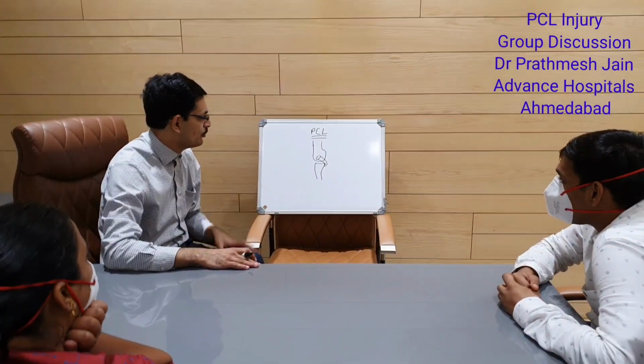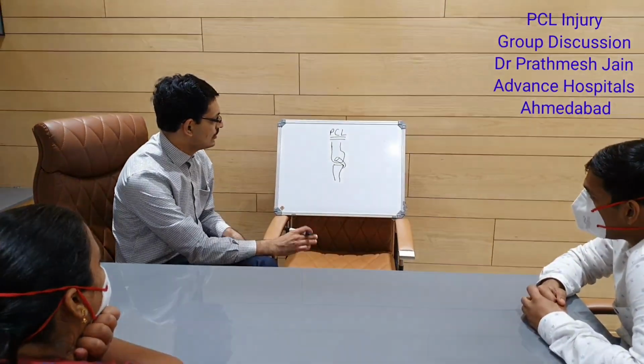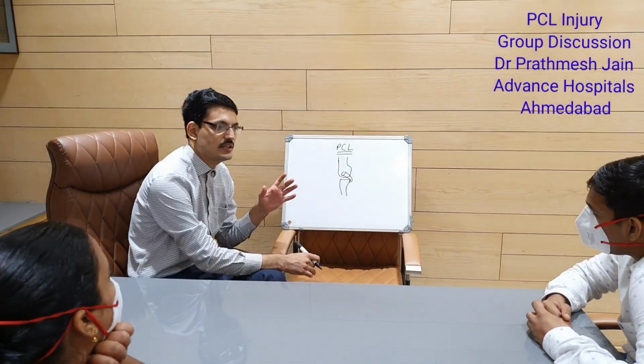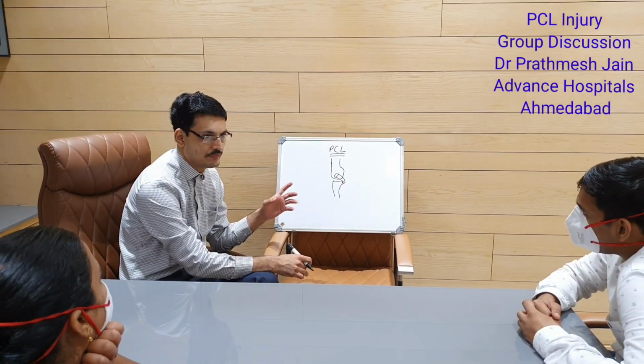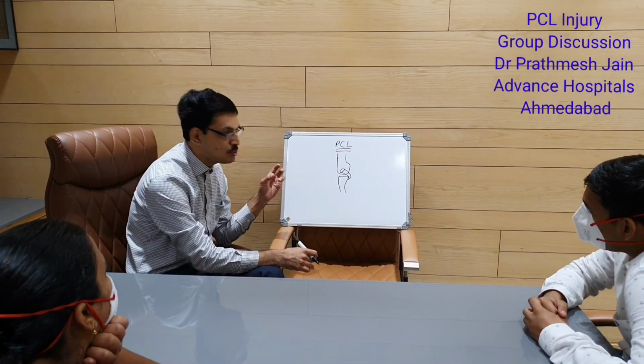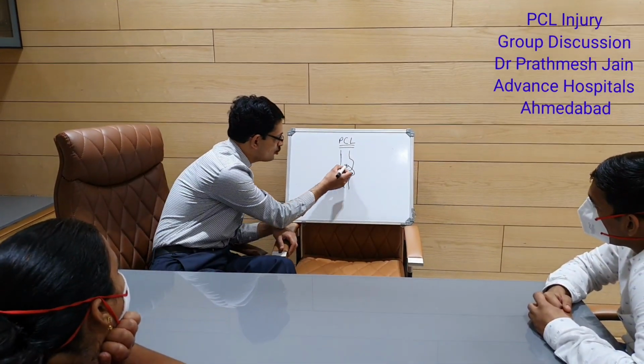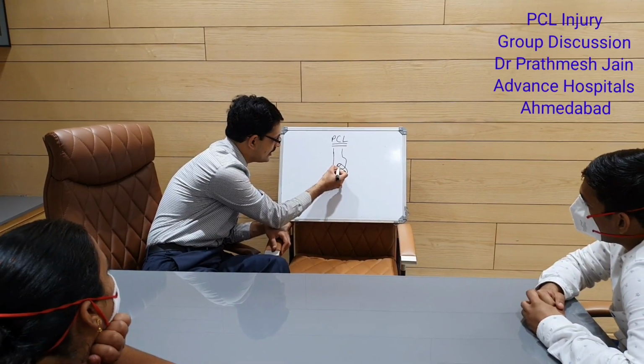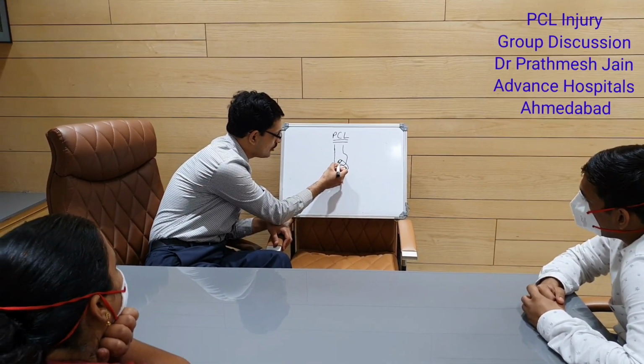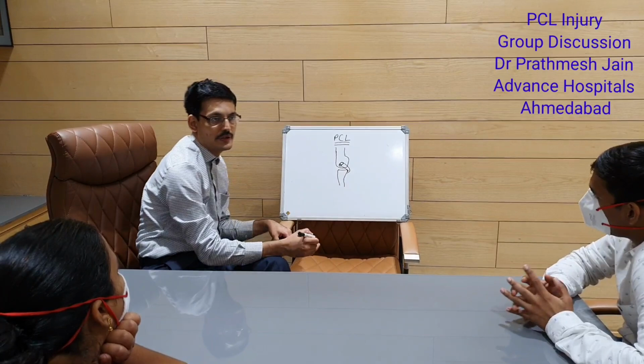We will be discussing the posterior cruciate ligament (PCL). Now, PCL is the thickest and the strongest ligament of the knee. The size is about 2 to 3 centimeters, and it is a very bulky sort of ligament. It consists of two bundles: one is the anterior lateral bundle and the other is the smaller posterior medial bundle.